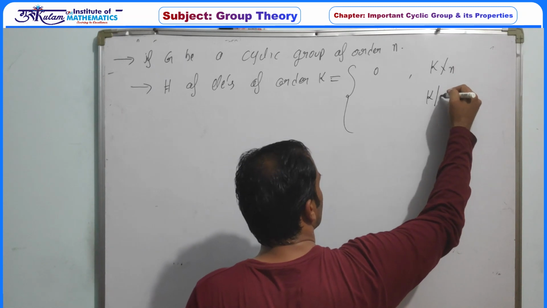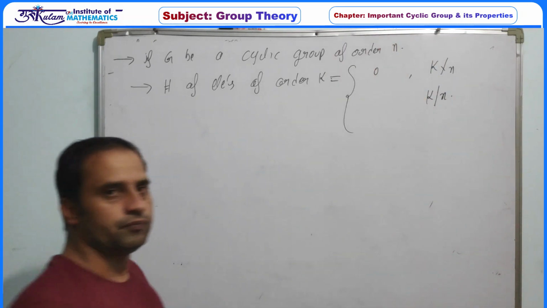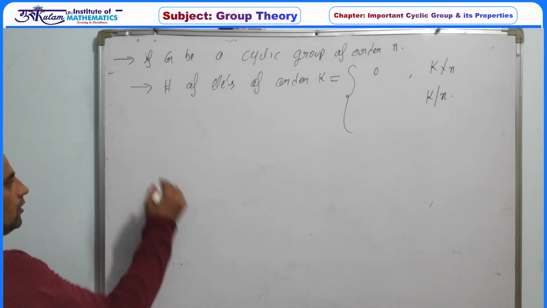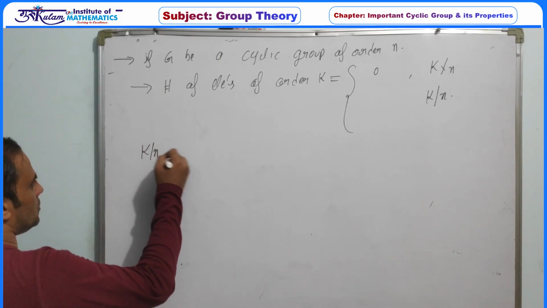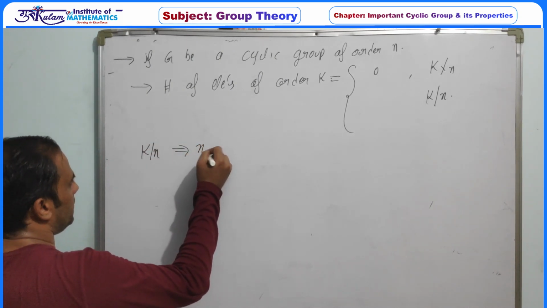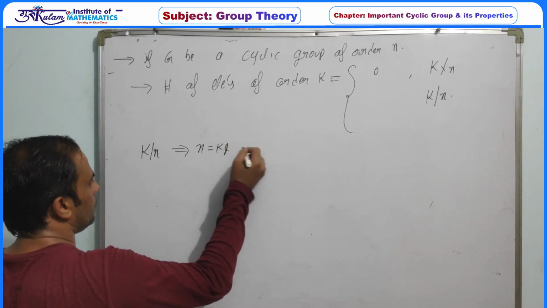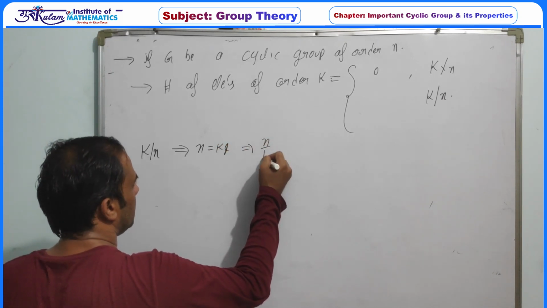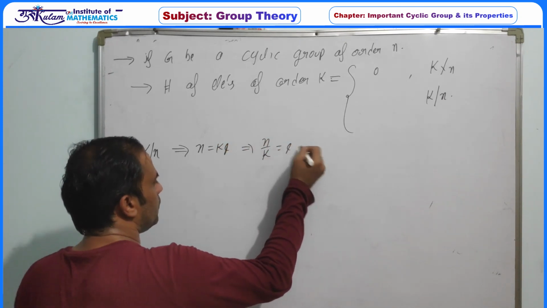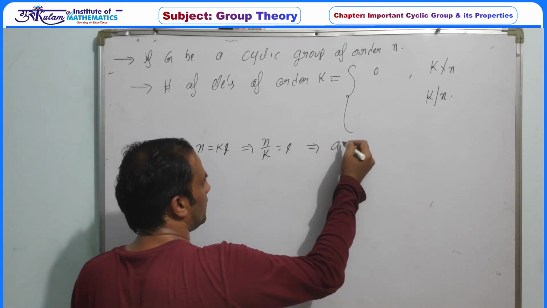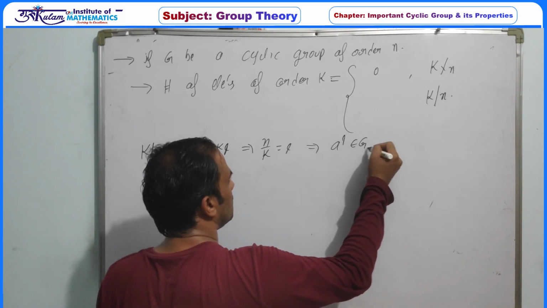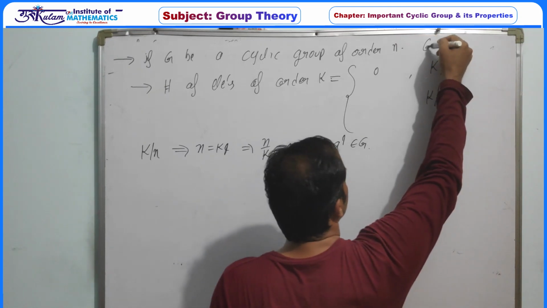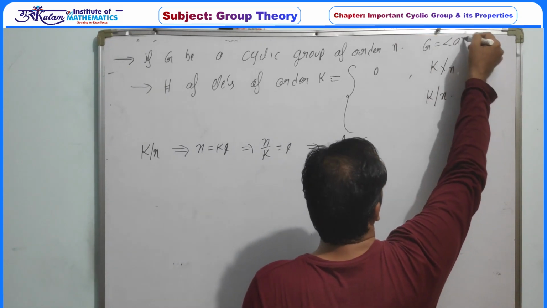Now the second case is if k divides n. Whenever k divides n, we have already discussed that n can be written as k into q, which implies n by k is equal to q, which implies a to the power q belongs to G, assuming that G is generated by a.